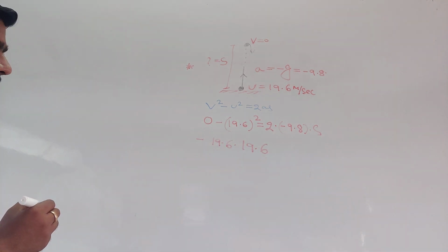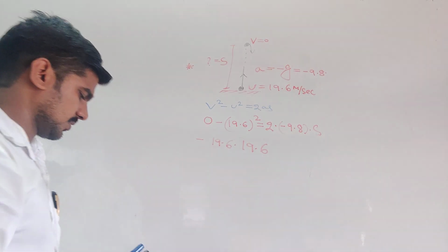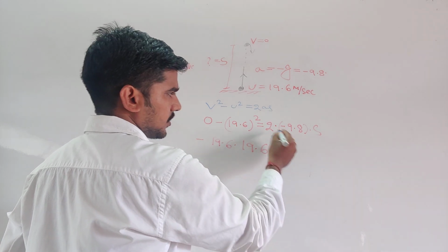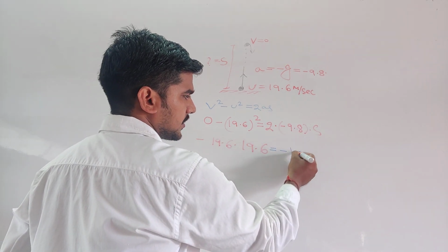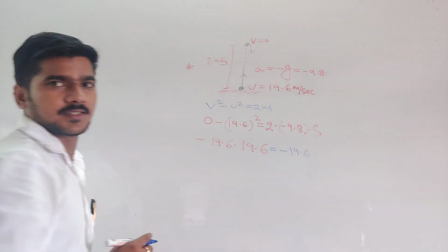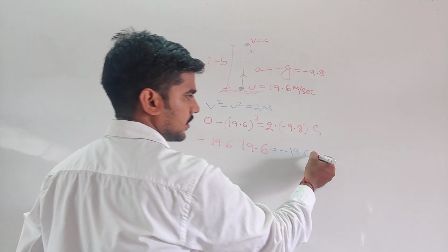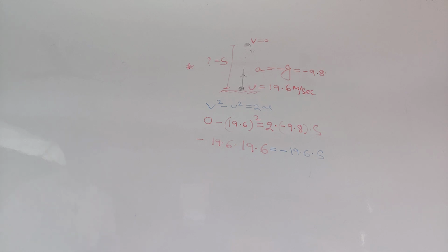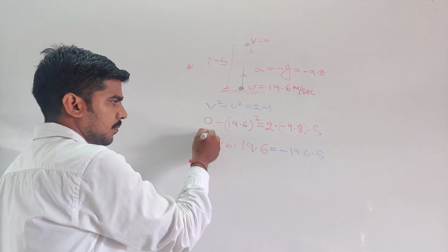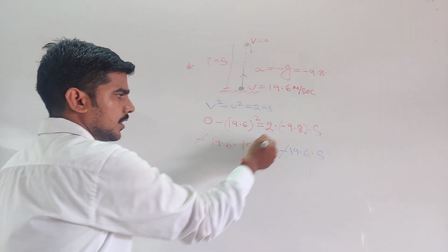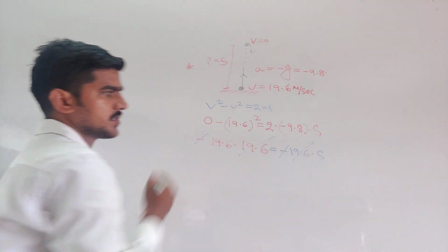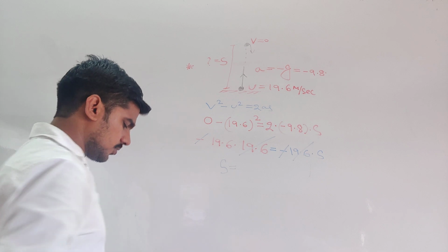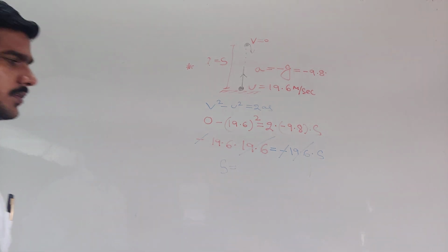Then 19.6 will cancel with minus 2 into 9.8, which is minus 19.6, and the minus signs cancel. So your distance is S equal to 19.6 meter.